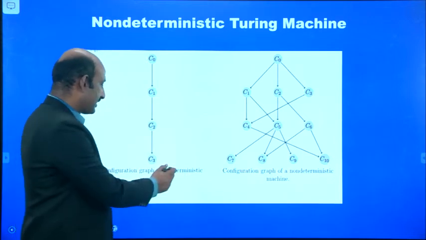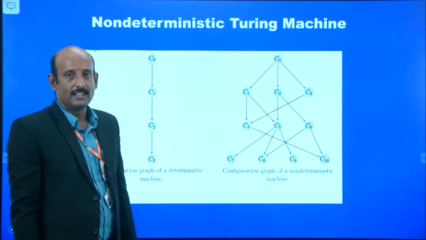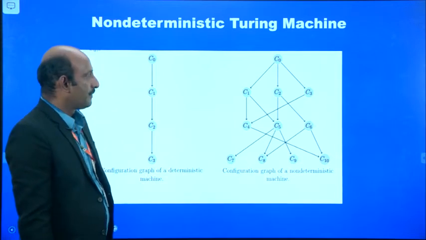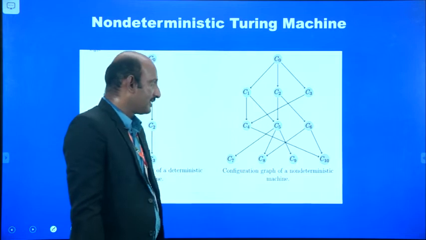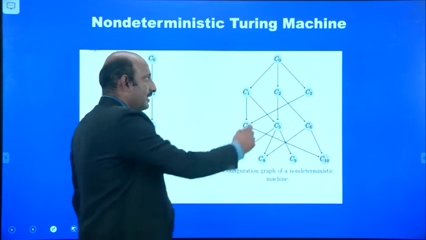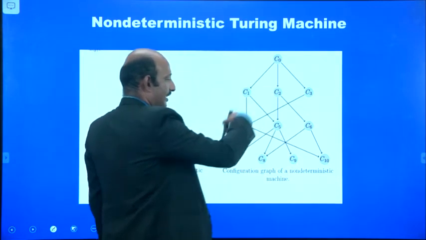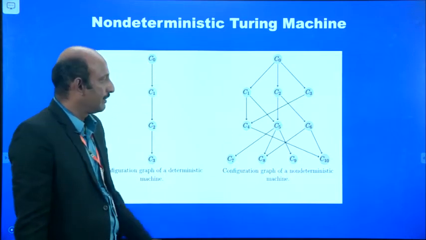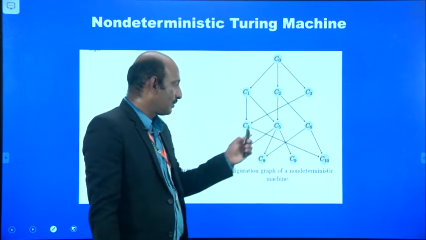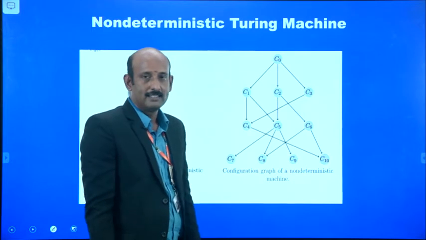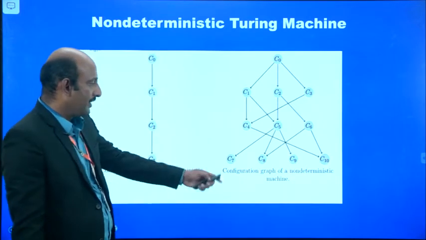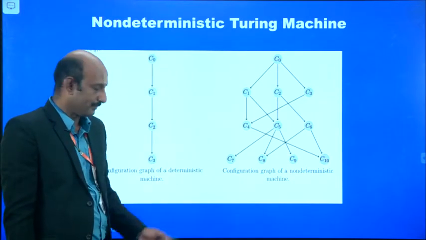Then it is a deterministic machine. Whereas if the configurations are interlinked, one configuration linked with another and expanded like a tree, then it is called a non-deterministic machine.